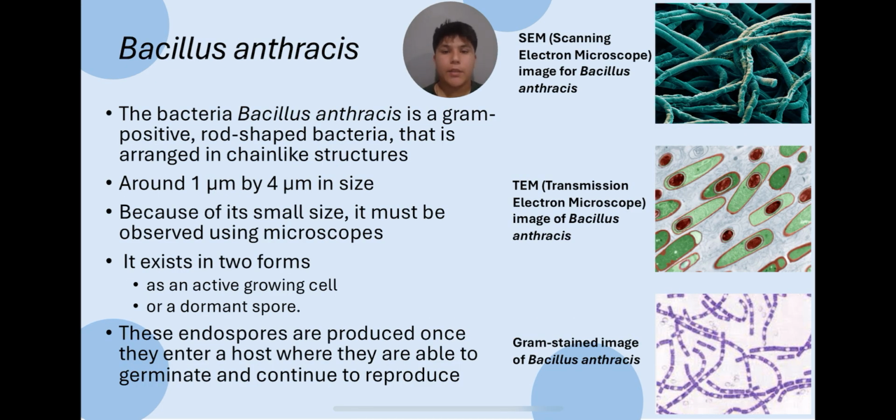Now let's discuss the bacteria responsible for causing anthrax. The bacteria Bacillus anthracis is a gram-positive rod-shaped bacteria that is arranged in chain-like structures. It's around 1 micrometer by 4 micrometers in size. Because of its small size, it must be observed using microscopes. I included 3 different pictures of Bacillus anthracis under 3 different types of microscopes. It exists in 2 different forms, as an active growing cell or as a dormant spore. These endospores are produced once they enter a host and they are able to germinate and continue to reproduce.